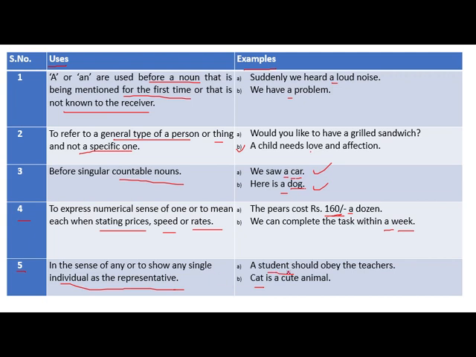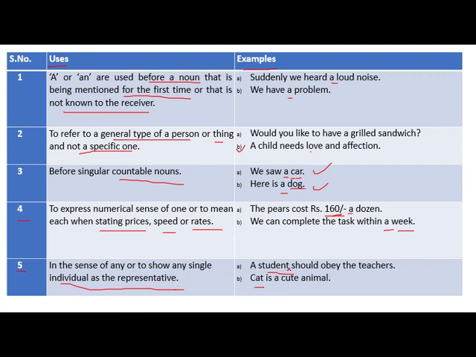In the first sentence, a student should obey the teachers, not students. A singular noun is there, just like a student. A student is a singular noun, then cat is also a singular noun, and both are single individual representatives.